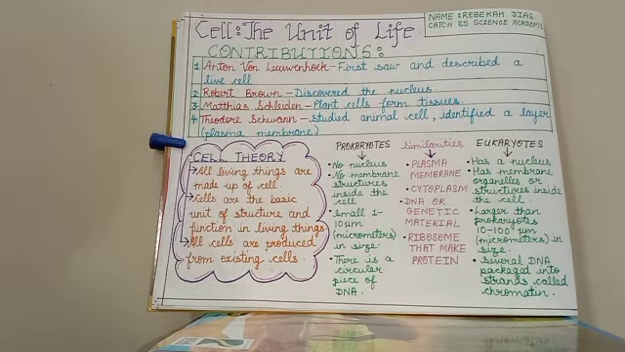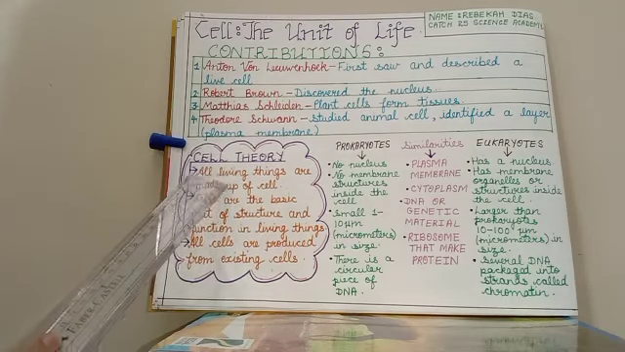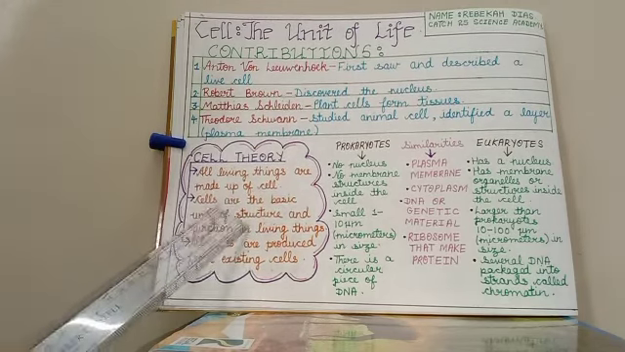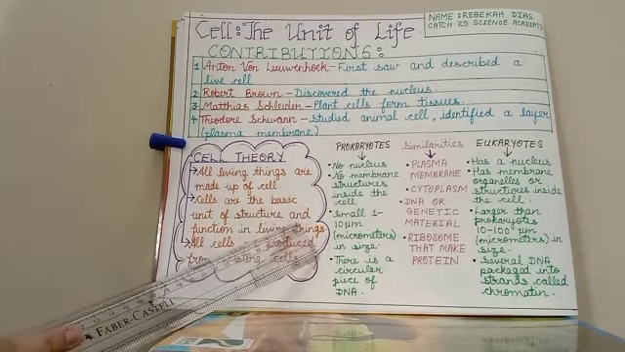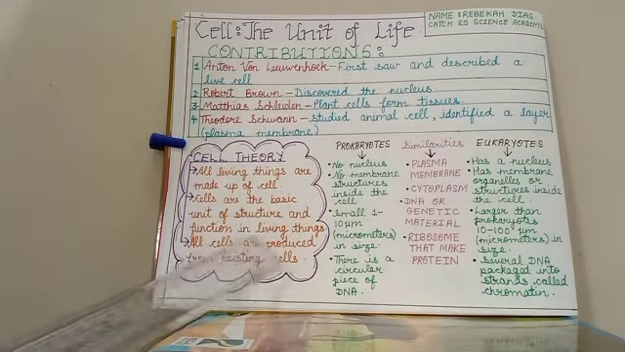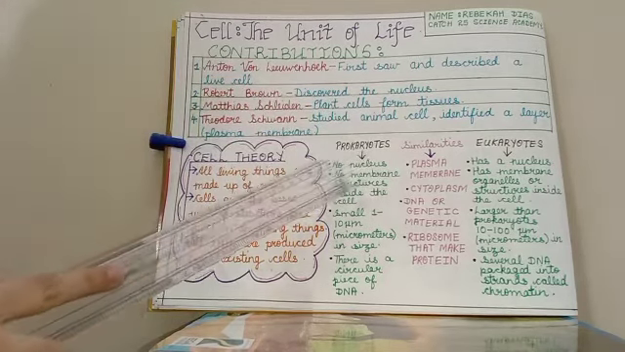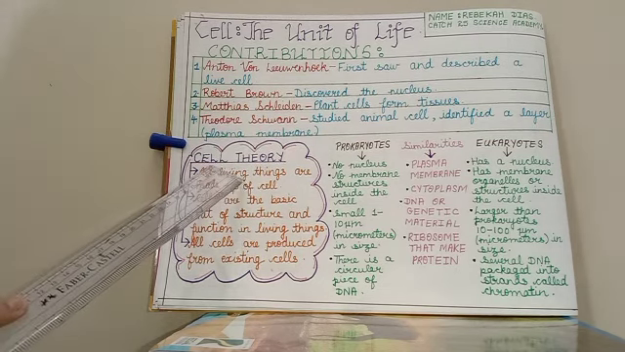Now we are going to study the cell theory. The cell theory has 3 points, as given below. All living things are made up of cells. Cells are the basic unit of structure and function in living things. All cells are produced from existing cells. Now, the cell theory was given by 3 scientists whose names were Schleiden, Virchow and Schwann.